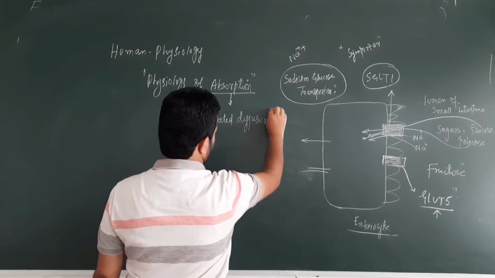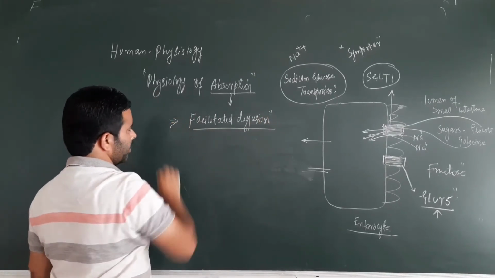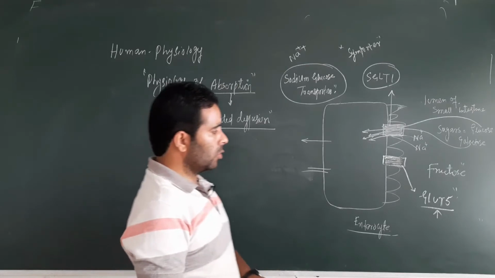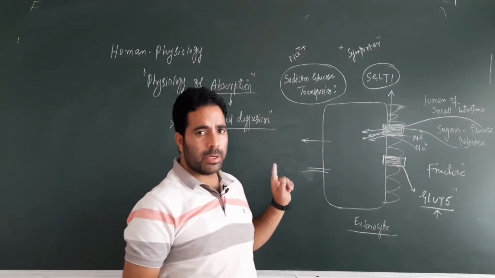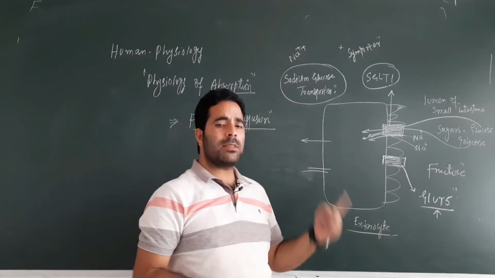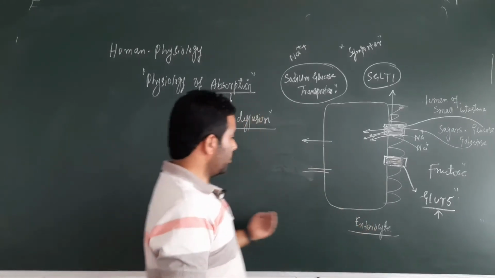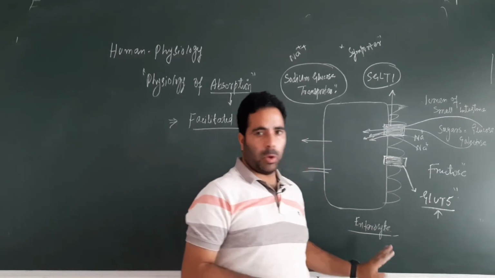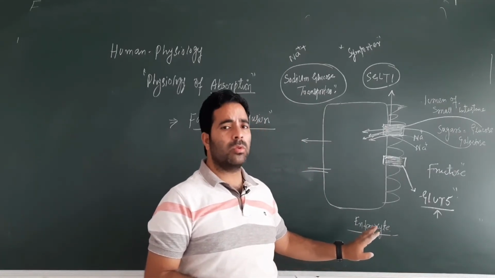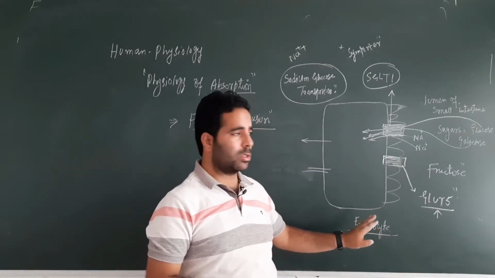Facilitated diffusion means movement of molecules from higher concentration to lower concentration, but it is enhanced by a permease, a helper, and that helper is GLUT5. The process is passive. There is no consumption of any energy.